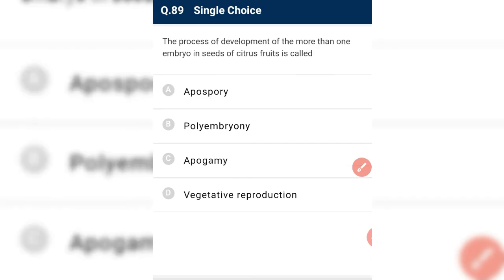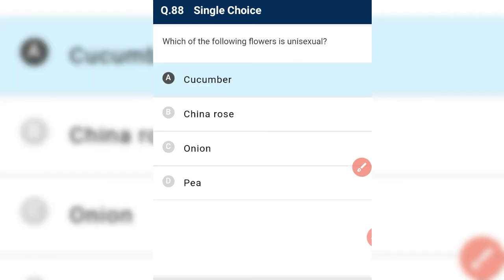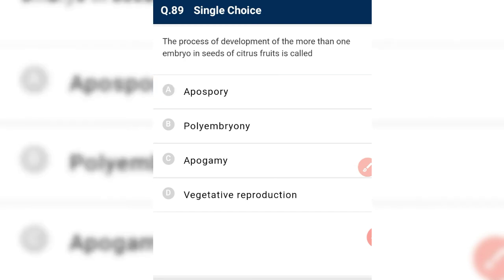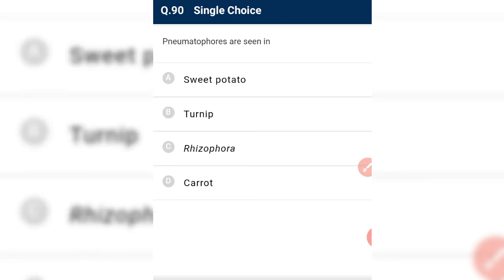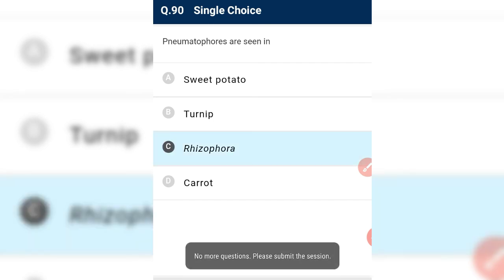Monoecious means in a single plant body both the male and female parts are present, but the terms monoecious and dioecious are only useful for unisexual flowers. The process of development of more than one embryo in a seed of citrus is known as polyembryony. Pneumatophores are seen in Rhizophora, a mangrove plant, which are mainly halophytes.